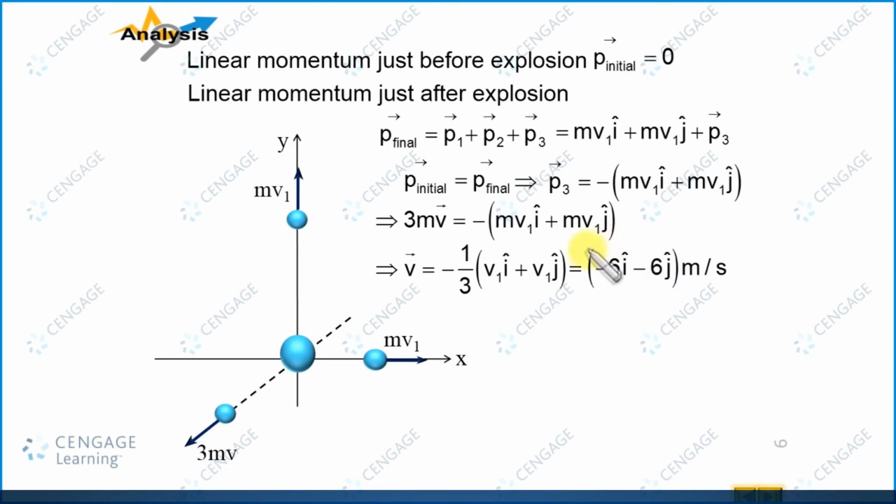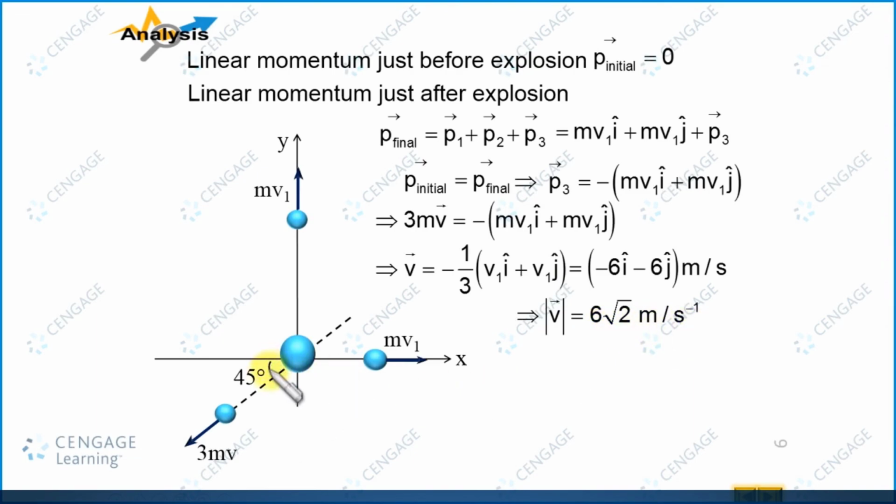So this gives the velocity for the third part, and from this expression we can decide this velocity direction is equally inclined with the x axis and y axis, that is the negative x direction and negative y direction. So this angle should be equal to 45 degrees, right, and it is in the third quadrant, and the magnitude of the velocity can be given as 6 root 2 meters per second.